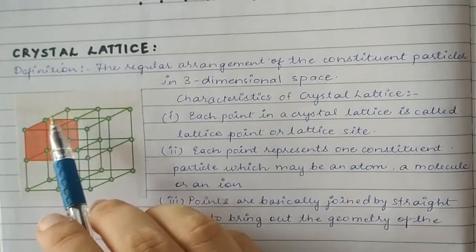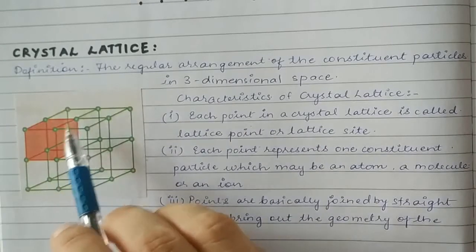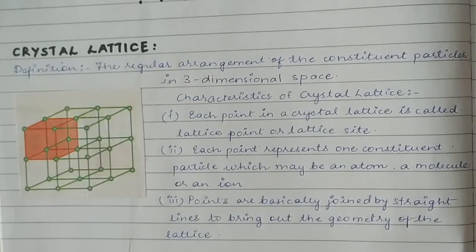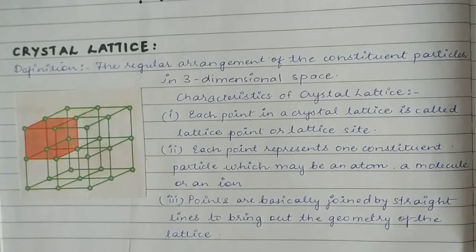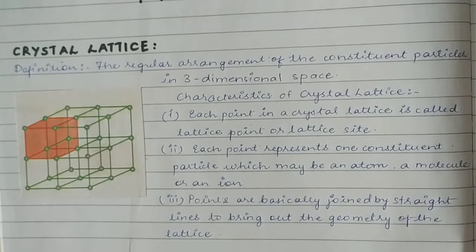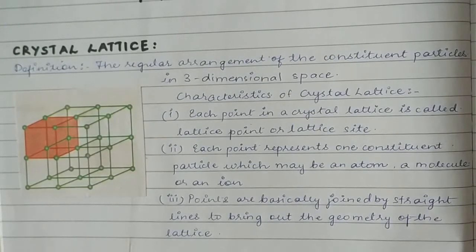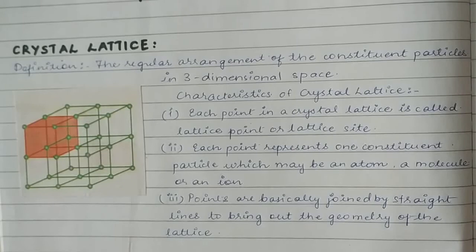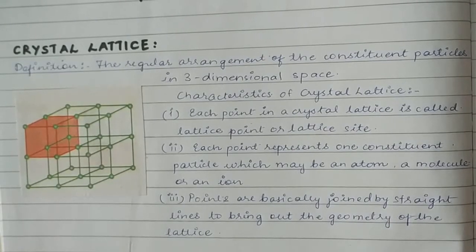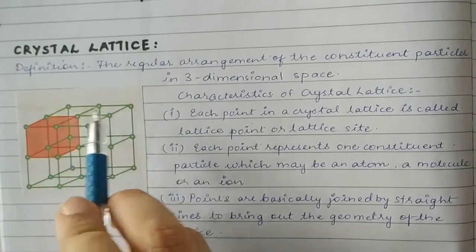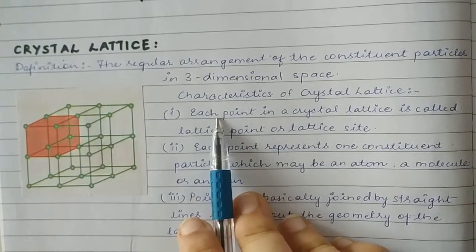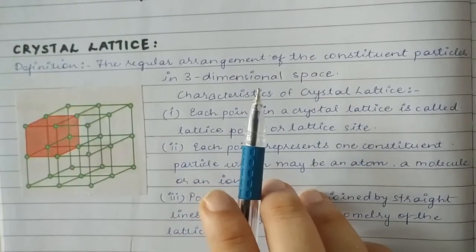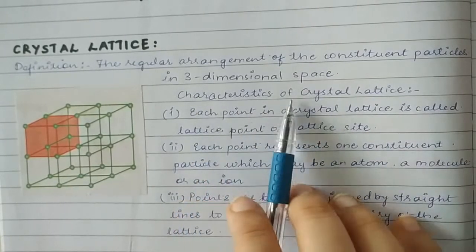Here we are looking at a block type of arrangement. Can you imagine while building a house, basically the walls are built of bricks, right? So the bricks are put in a regular arrangement. That whole arrangement, the whole wall, you can imagine it to be crystal lattice. So this you can imagine to be a wall, and this is crystal lattice. When we talk about 3 dimension, it is crystal lattice, and when we talk about 2 dimensions, it is just lattice.